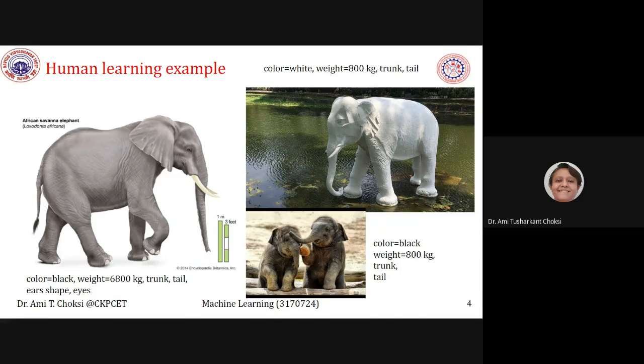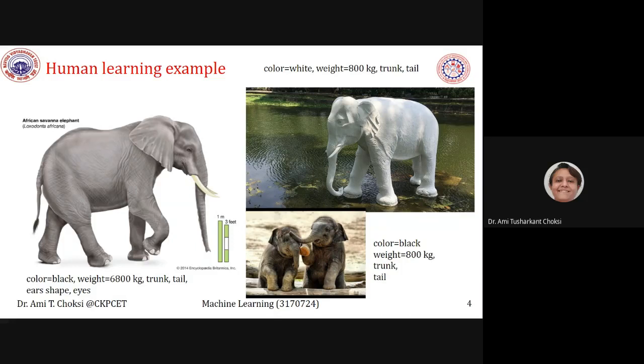It may be the case. So I'll correct you: no, this is also an elephant, it is a baby elephant. But now after showing all these three, if I give you one more picture of an elephant which is not similar to any of these, probably I'll show you the photo of a white baby elephant.